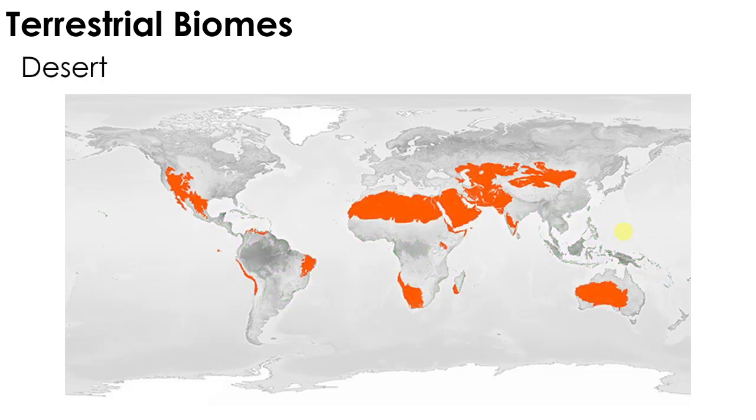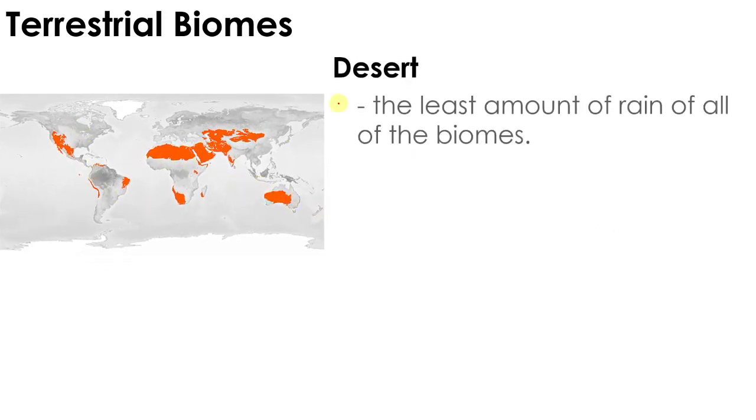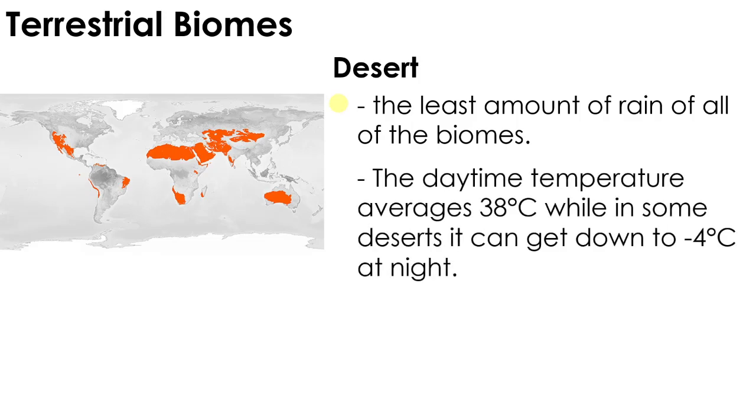Next, this one is the desert. These areas are the desert. It's the area that receives the least amount of rain of all the biomes. So it's not actually because of the temperature. When we think of the desert, we say it's the hottest area. It's not actually the hottest area, because what identifies a desert is not its temperature. It's very hot in the daytime, but at night, it's actually very cold. So, categorizing a desert is actually based on the amount of rainfall.